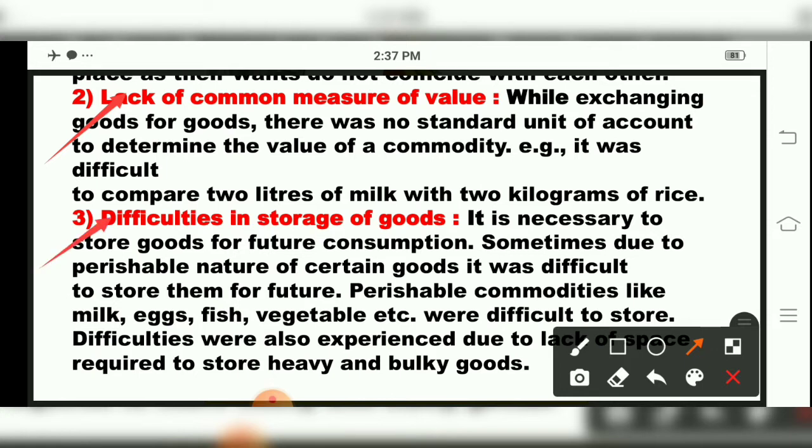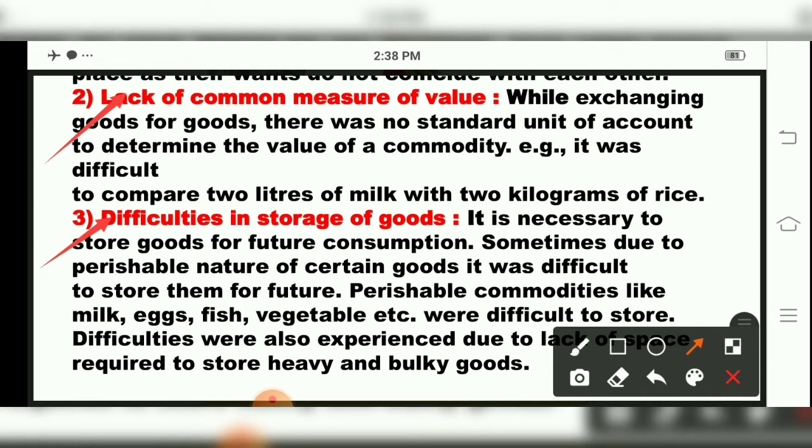Then the third difficulty in the barter system is storage of goods. For future consumption, it was necessary to store goods. Sometimes, due to the perishable nature of certain goods, it was very difficult to store them for the future. Perishable commodities, children, are goods which get destroyed within 1 to 2 days. In olden days no refrigerators were there. How would people keep milk for more than 2-3 days? For example, milk is a product which will get spoiled if we do not keep it in a refrigerator.